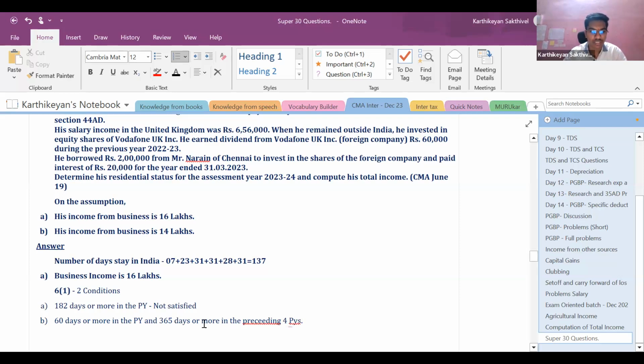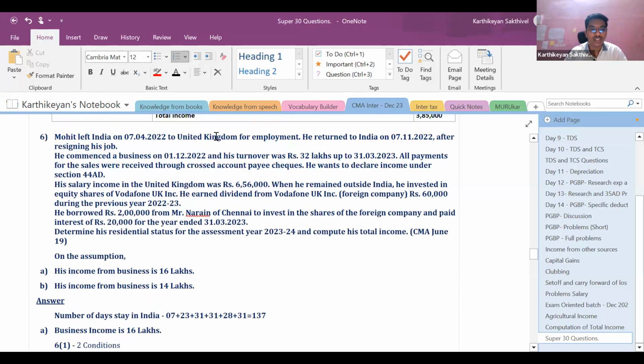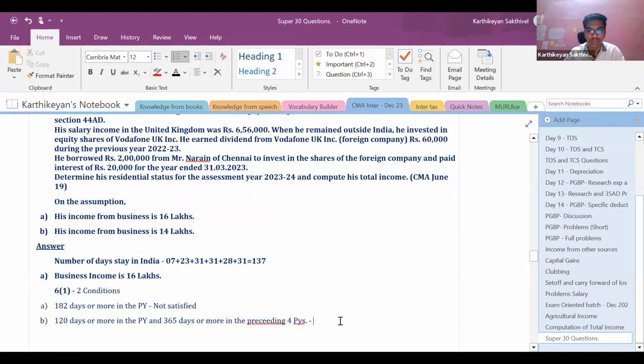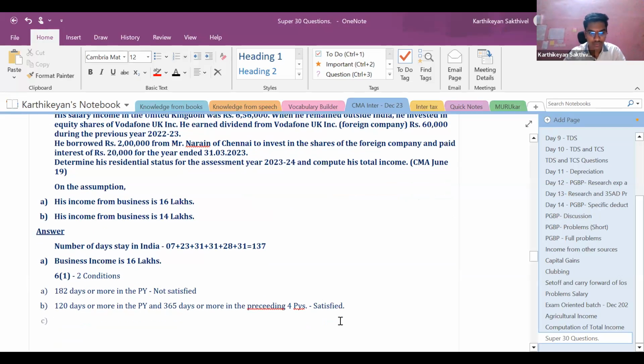But he is a person of Indian origin who comes on a visit to India and has income sourced in India of more than 15 lakhs. So this 60 should be substituted with 120. So 120 days or more in the previous year and 365 days or more in the preceding 4 previous years. Is he in India for more than 120 days? Yes. He left India only on 7/4/2022, so obviously he would have satisfied 365 days in the preceding 4 financial years. This is satisfied. Since this is satisfied, he will be deemed to be a resident and ordinarily resident.